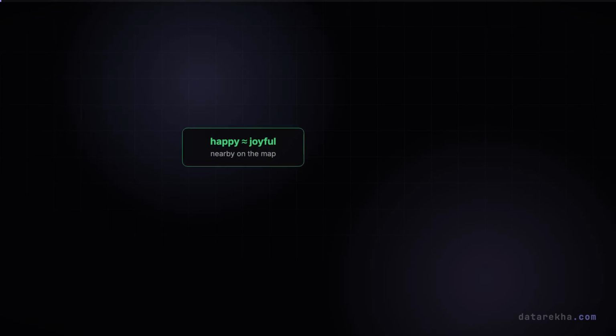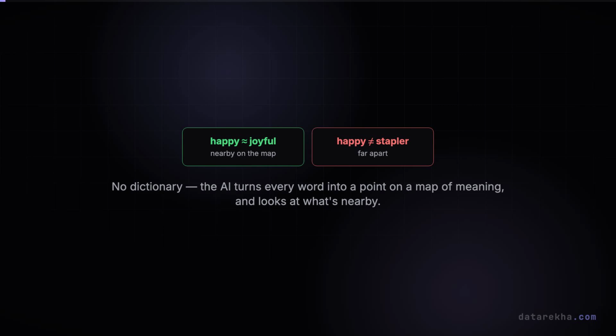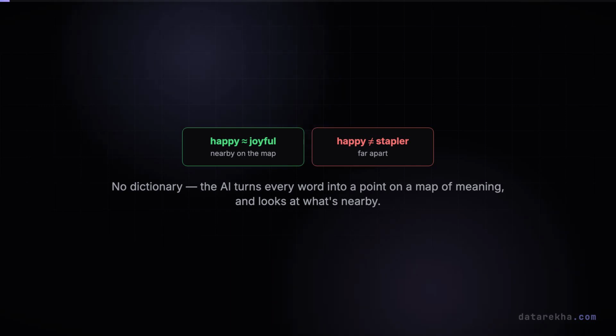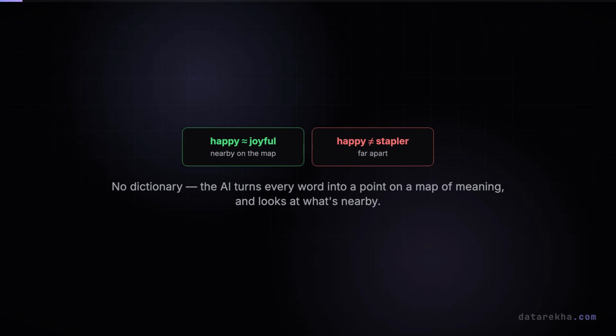How does an AI know that happy and joyful mean almost the same thing, but happy and stapler don't? It doesn't read a dictionary. It turns every word into a point on a vast map of meaning and simply looks at what's nearby. That map is built from embeddings, and they quietly power search, recommendations, and the RAG we keep mentioning.